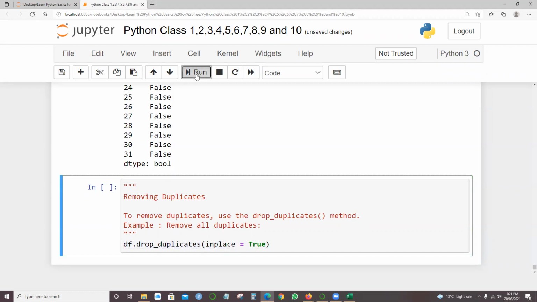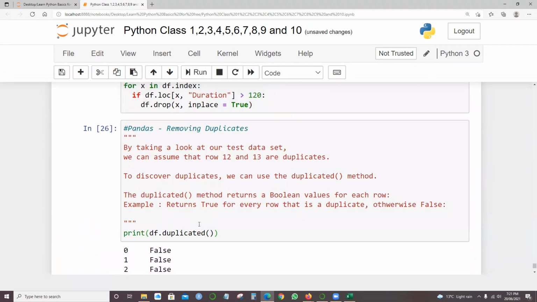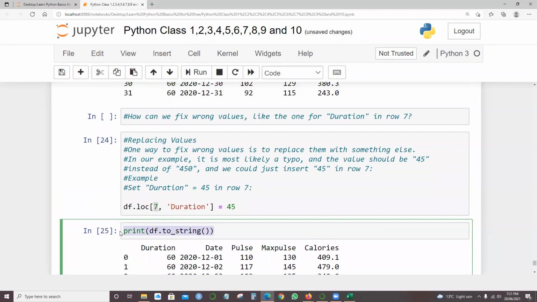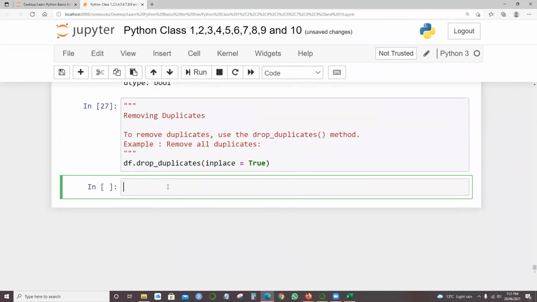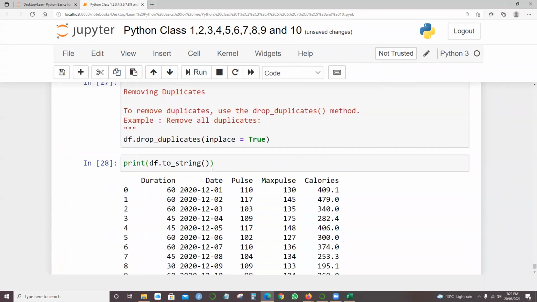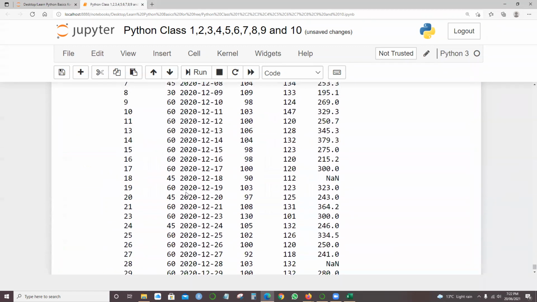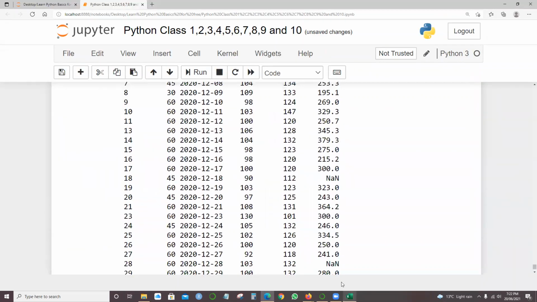If I run this, it won't show anything unless I give the print command. So this time again, I need to give the print command, print df.to_string. Let me check whether a duplicate still exists. Which was the one? This one: 100, 120, 250.7.